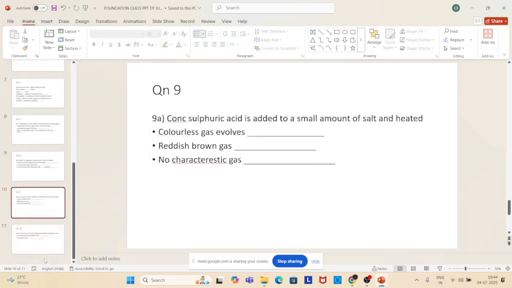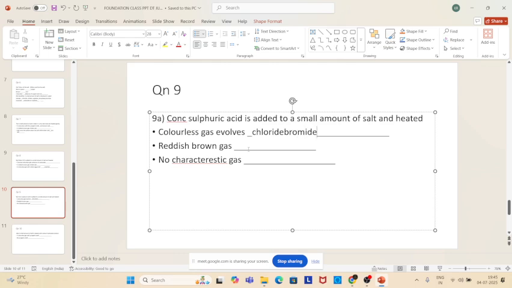Okay, question 9. If you add concentrated sulfuric acid to a small amount of salt and heat it, the colorless gas evolves. What is that salt? If it is a colorless gas, then that salt will be a chloride. If it is a reddish brown gas, it will be bromide.